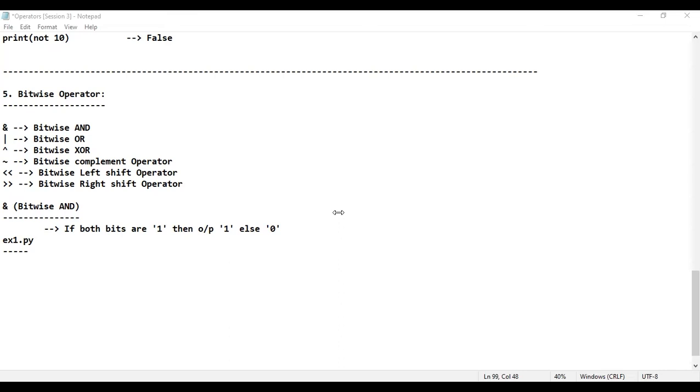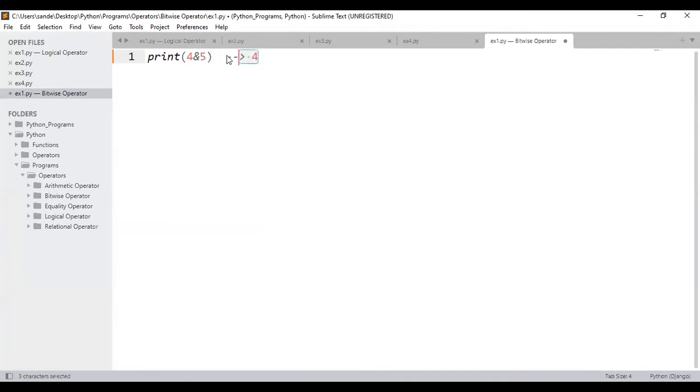Bitwise AND. That is very important, guys. Listen properly. I'll just come back to Sublime Text. In Sublime Text, please tell me what is the answer. I think I have already seen the answer. What is the answer? 4.